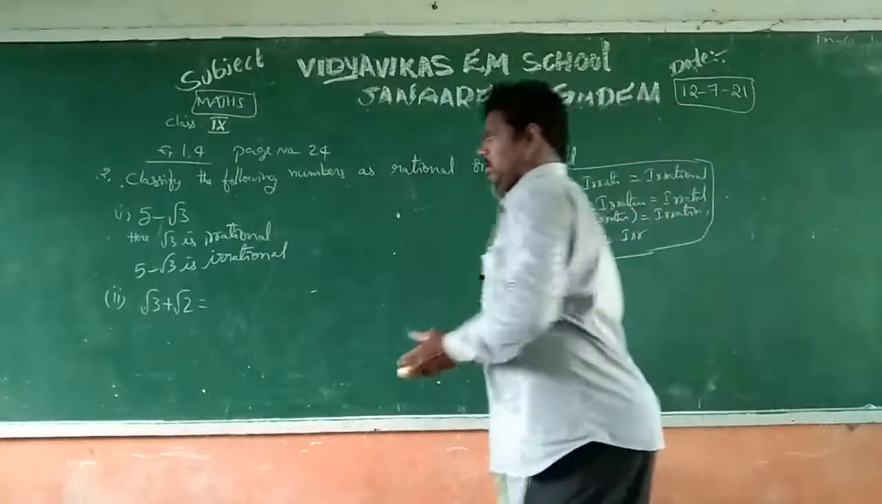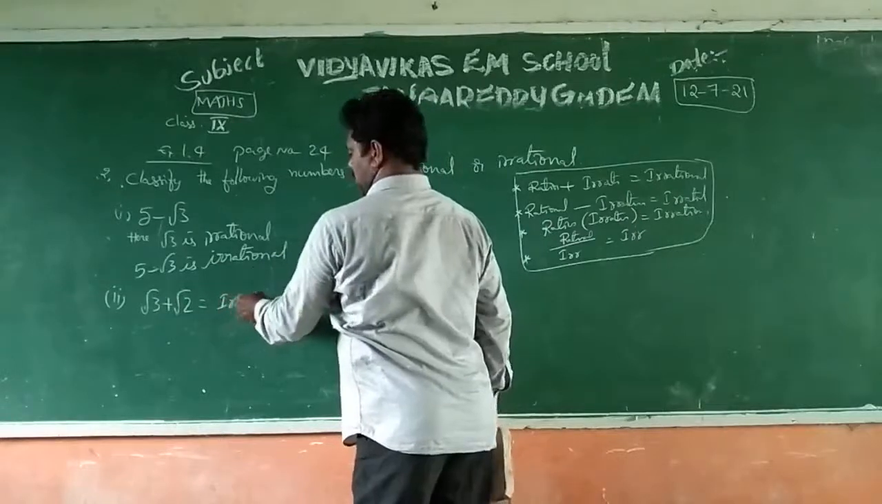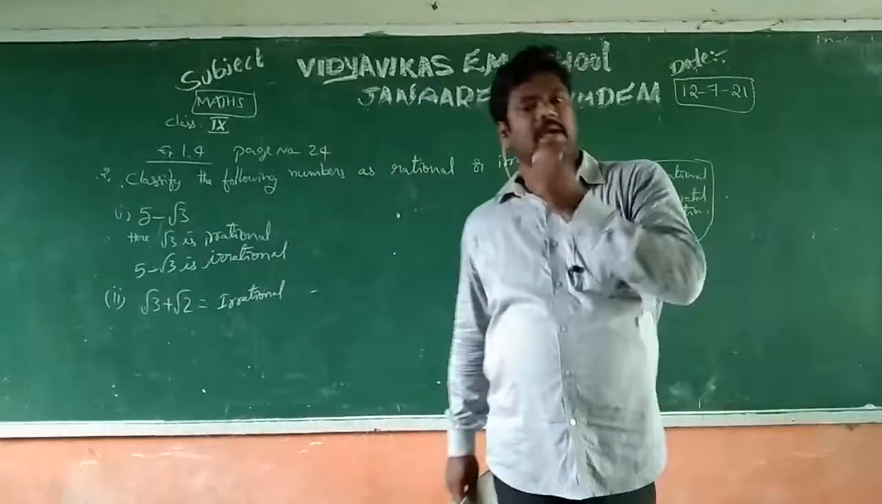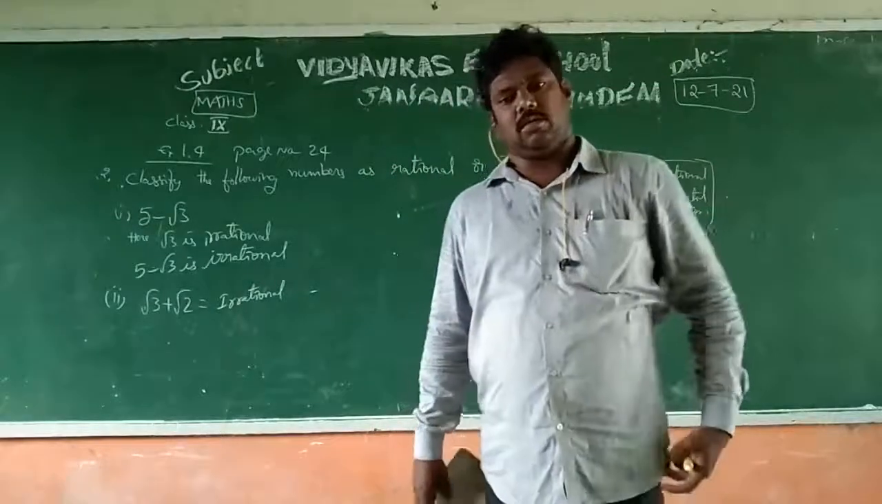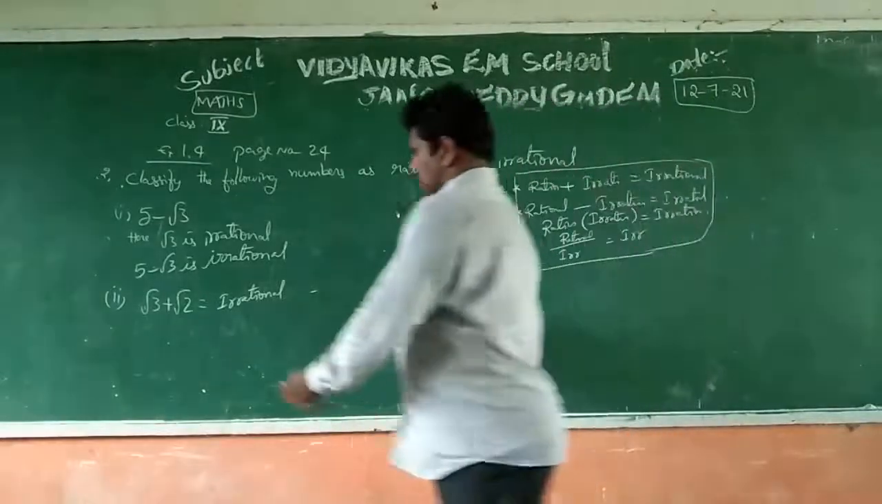Okay. 5 minus root 3 is irrational, and this is an irrational number. You should try to classify whether it is rational or irrational. Yes, 5 plus root 3 is irrational. And the third one,